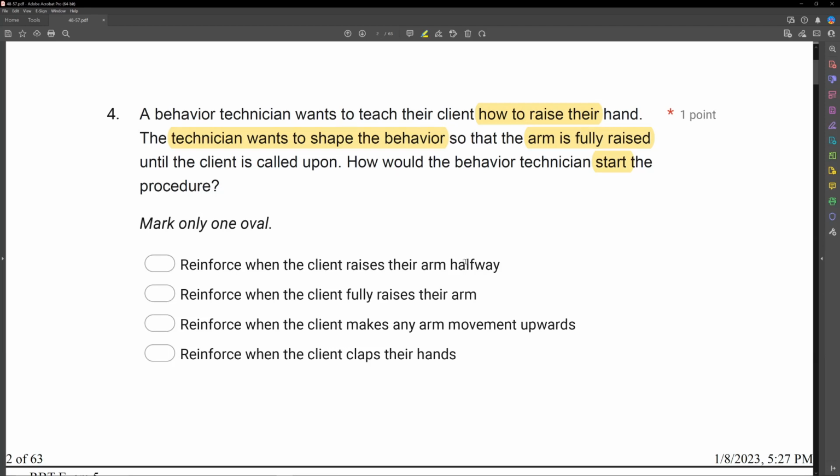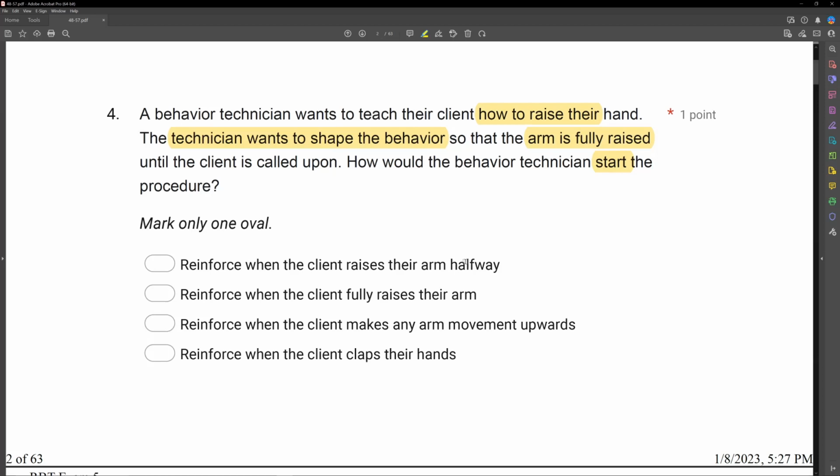B, reinforce when the client fully raises their arm. Well, that's considered our terminal behavior. That's the behavior we want to see, and that's going to come at the very end. C, reinforce when the client makes any arm movement upwards. Good. When you're shaping, at the very beginning, you're looking for any approximation, any sign of the response occurring. In this case, if that arm starts moving upwards, we're going to reinforce.